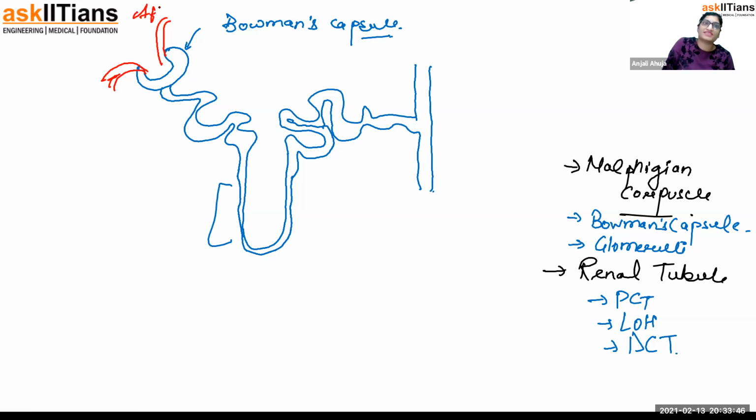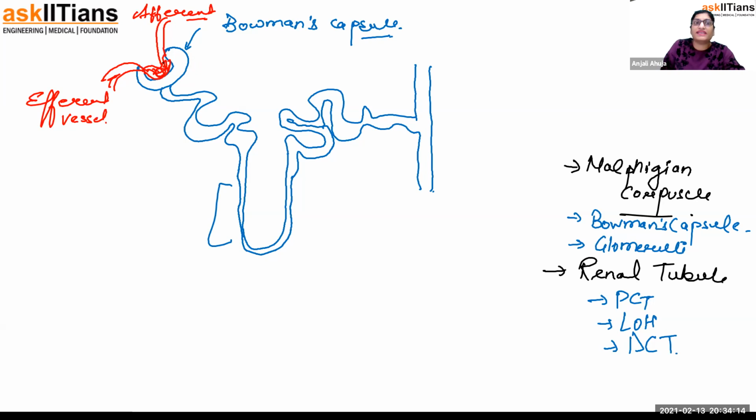The one which is coming is known as the afferent vessel, and the one which is going is efferent. Afferent is A, efferent is E. Remember it that way. So inside, the arteriole is coming here, the afferent one. It is making a network because obviously it will be making a capillary. So it will make a huge network of capillaries here.